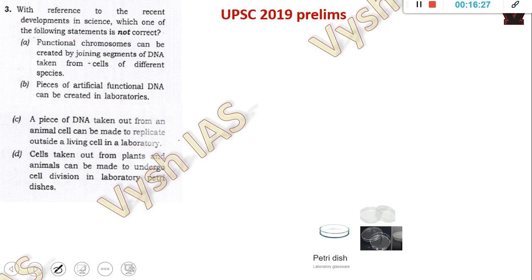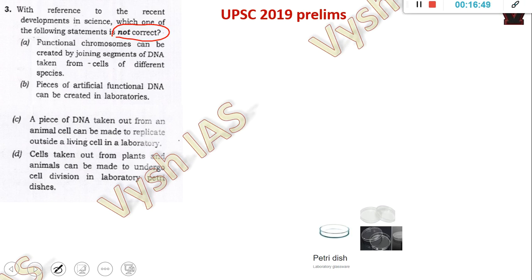Next question is again science. With reference to the recent developments in science, which one of the following is not correct? Okay, first thing is you should know this. UPSC asks at least 4 to 5 questions like "not correct", and they'll give options in such a way that the first option itself you will feel is correct, and then you'll mark it. This question is again a little bit difficult. It's actually very difficult because it is pure science. The options were very difficult.